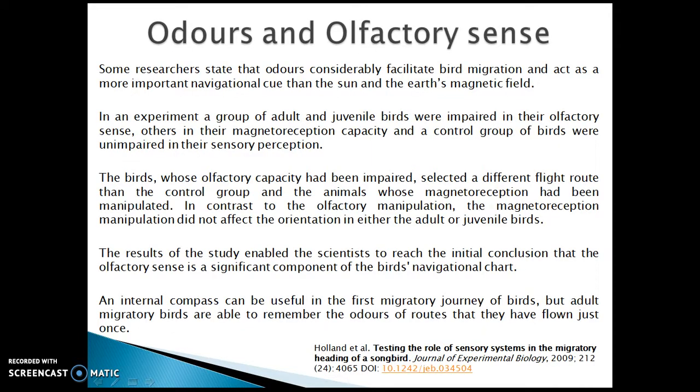Some researchers state that odors considerably facilitate bird migration and act as a more important navigational cue than the sun and the Earth's magnetic field. They carried out an experiment, and the results of the study enabled the scientists to reach the initial conclusion that the olfactory sense is a significant component of the bird's navigational chart. An internal compass can be useful in the first migratory journey of birds, but adult migratory birds are able to remember the odors of routes that they have flown just once.